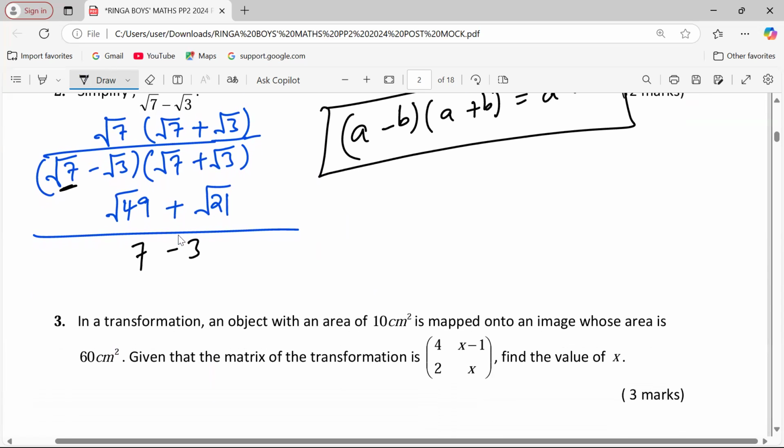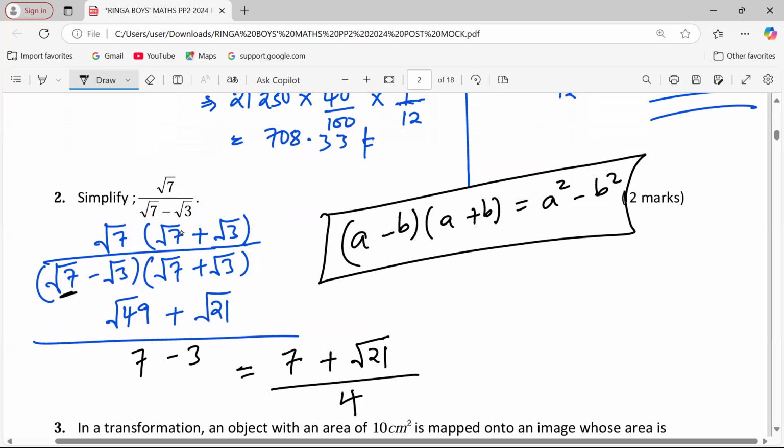Then look at the first term on the numerator. Remember the root of 49 is 7 plus the root of 21, divided by 4. So now we have fully simplified the above expression, because at the end of the day, we can see at the denominator, we're not having any surd.